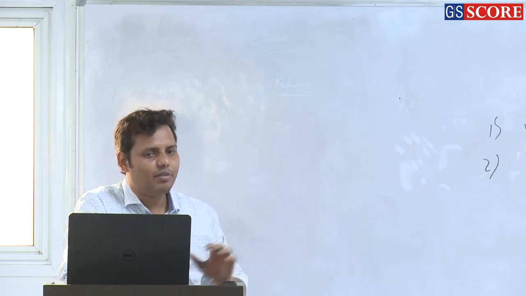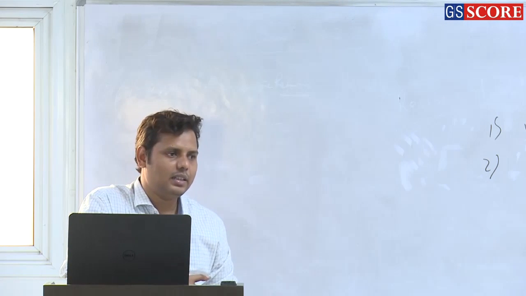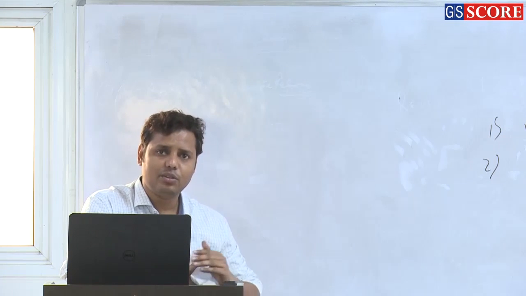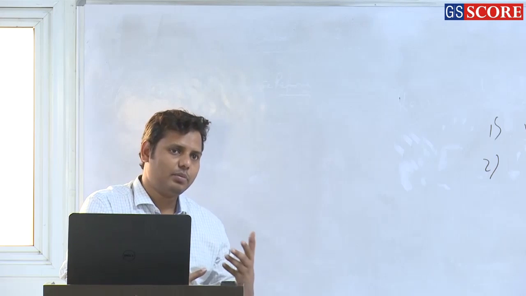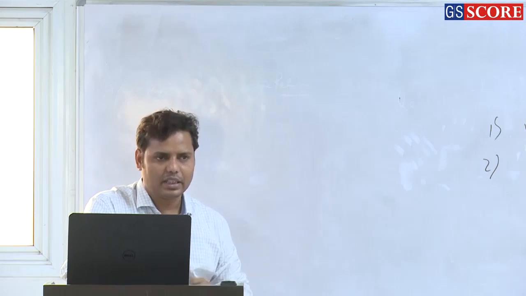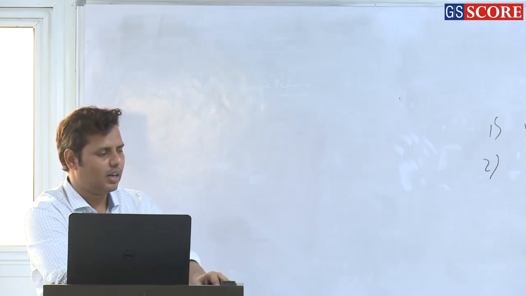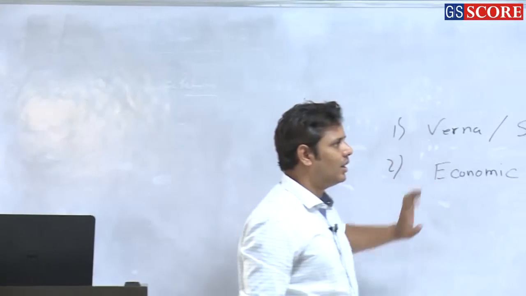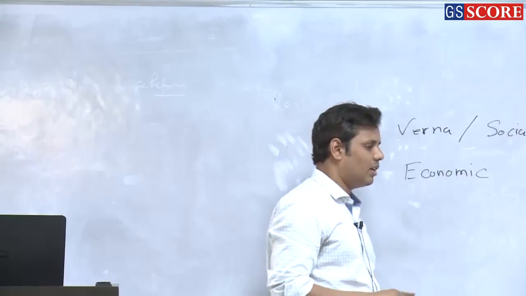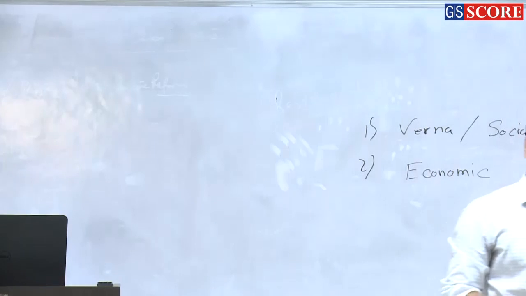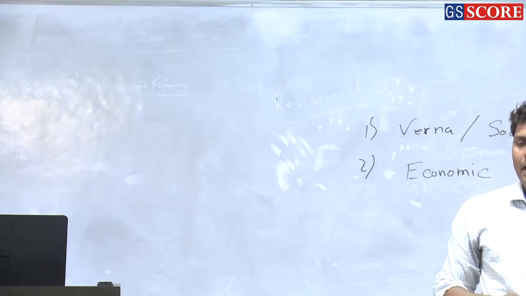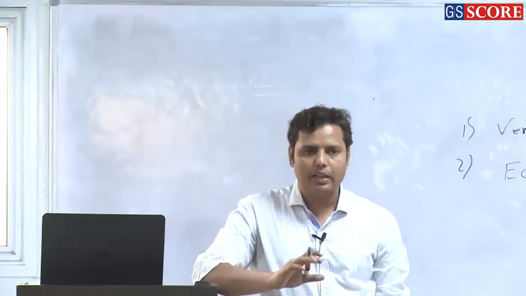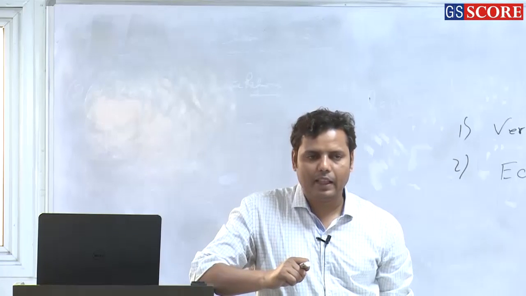Because it was possible for anyone to change their Varna. We cannot use the term Varna, but they could change their group, right? From common men they could become Brahmins or Kshatriyas, and that is why we cannot say that. So okay, fine, social stratification was not present there. Now let us come to economic stratification. As far as economic stratification is concerned, do you find any?